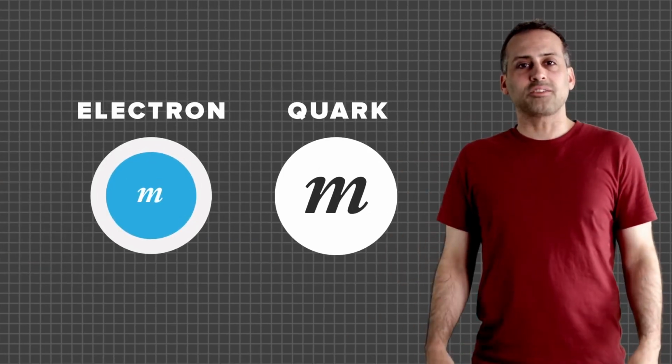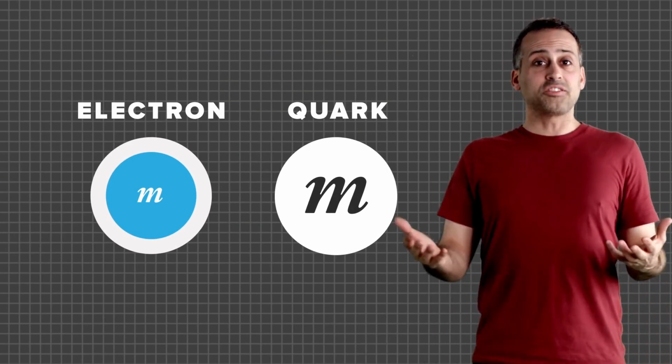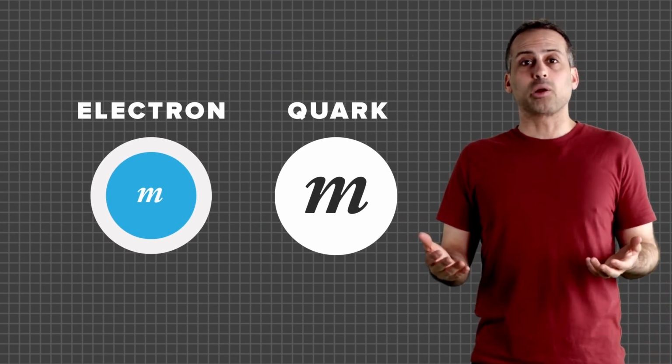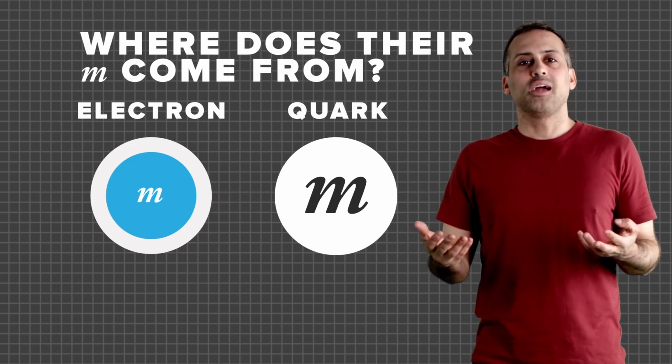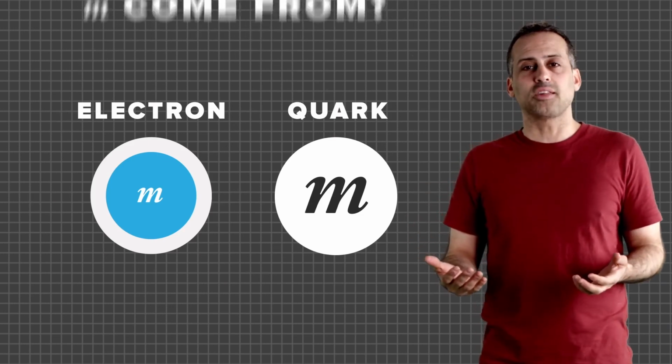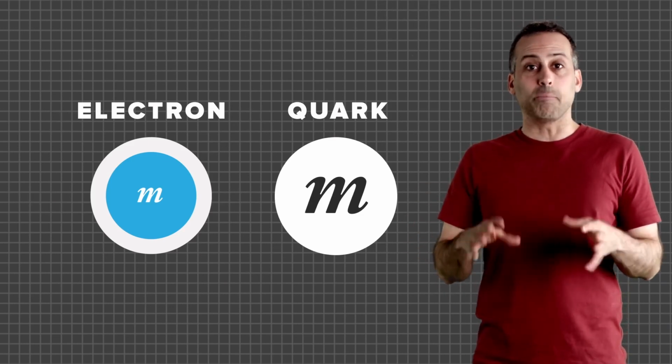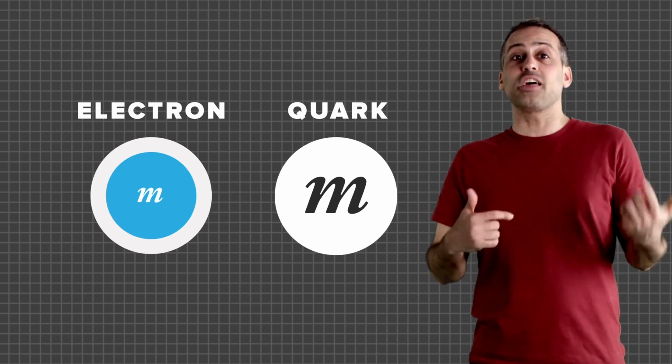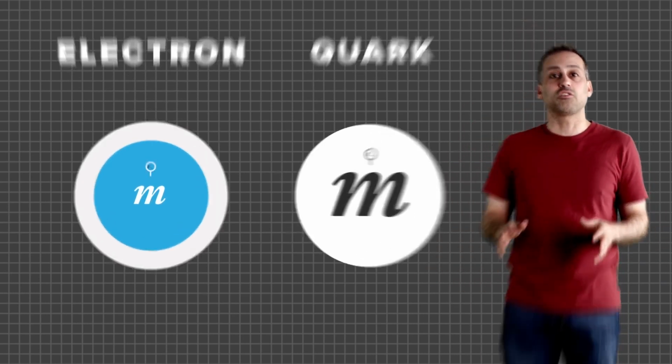Alright, what about the masses of electrons and quarks? At least in the standard model of particle physics, they're not made up of smaller parts. So where does their mass come from? Is it some kind of baseline mass in the pre-Einstein sense of the word? Well, that's a subtle question, but crudely speaking, you can think even of this mass as being a reflection of various kinds of potential energies.